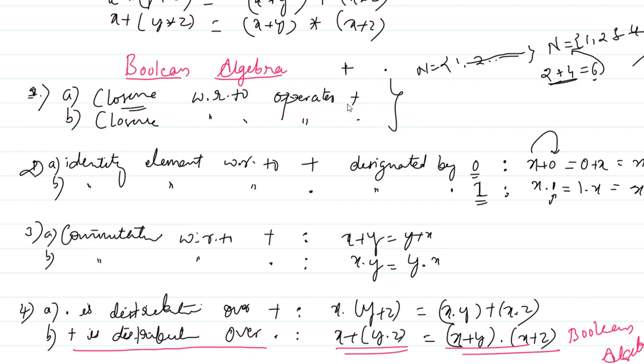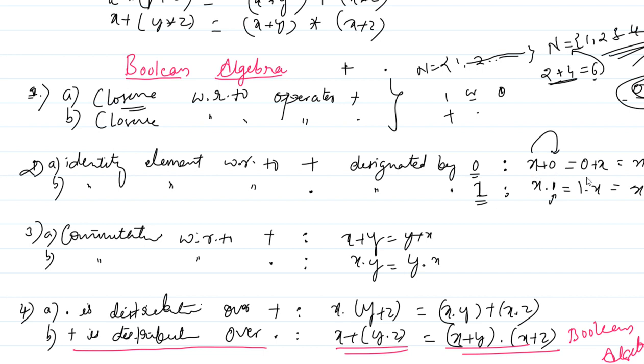In case of Boolean algebra, what happens? Only we have 0 and 1, right? Here I have explained with the help of natural numbers, but in Boolean algebra only we have 0 and 1. So if you operate anything on this 0 and 1, you will get the result always 1 or 0. You can operate plus or you can operate dot, you will get the result as 1 or 0. That is why closure is always true in case of Boolean algebra.